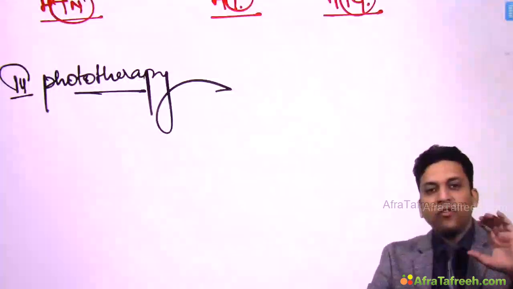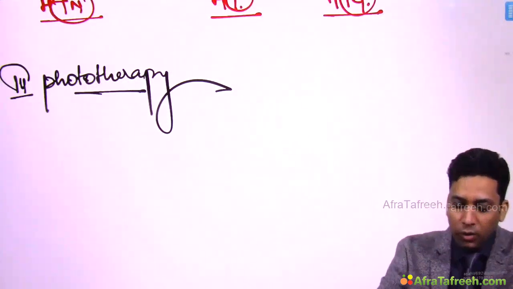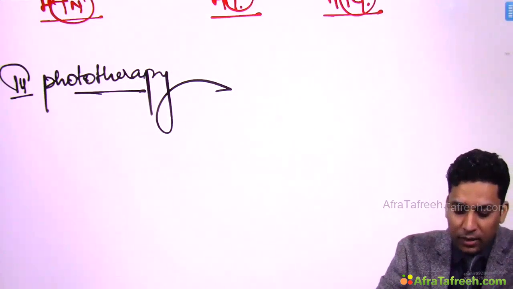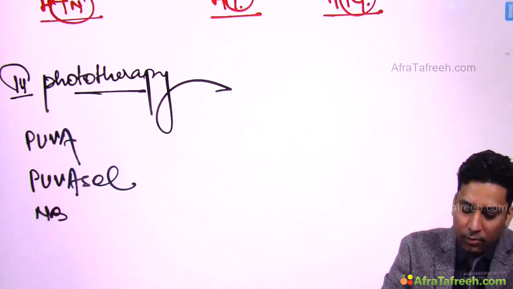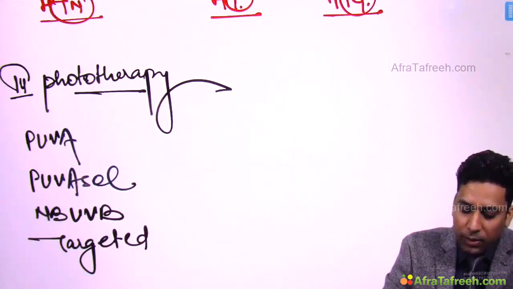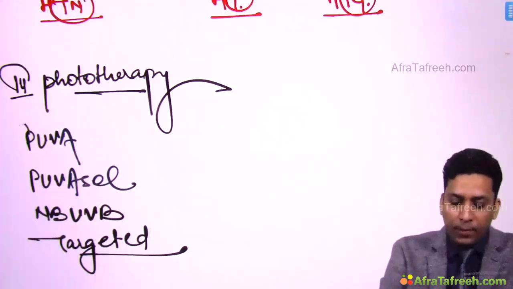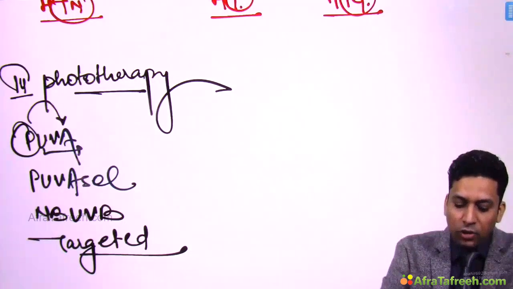Now phototherapy we have already discussed while discussing vitiligo. So I told you that there are various forms of phototherapy, like you can use PUVA, PUVA-SOL, NB-UVB, targeted phototherapy. So PUVA, P plus UVA, that is psoralen followed by UVA exposure.